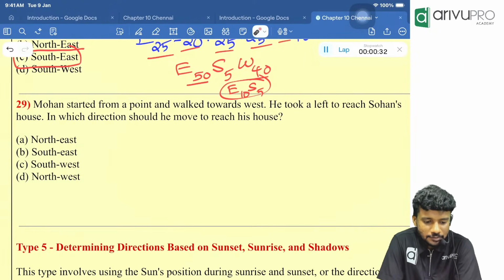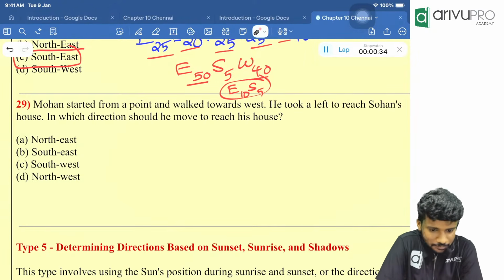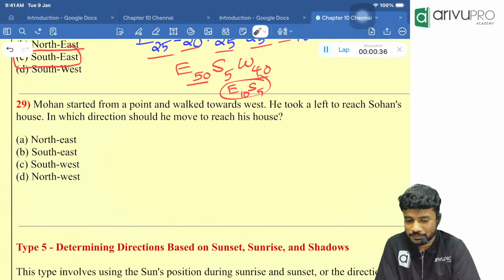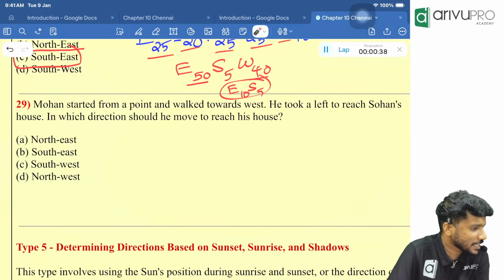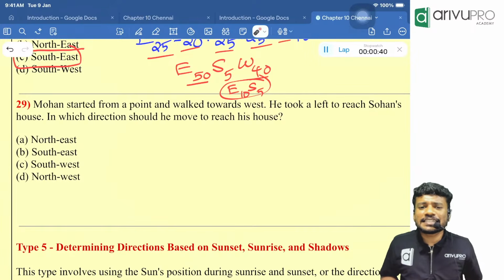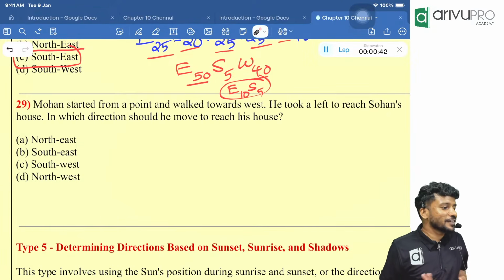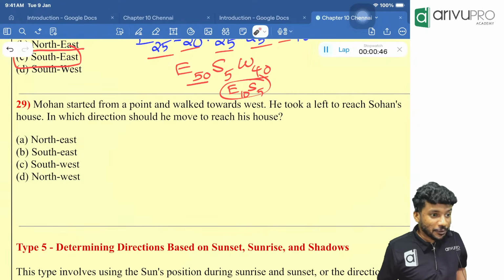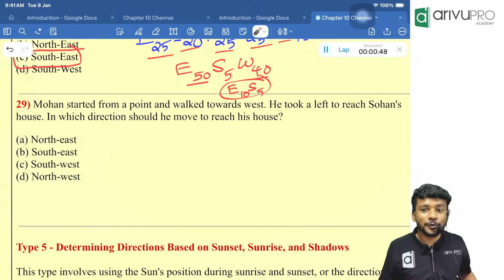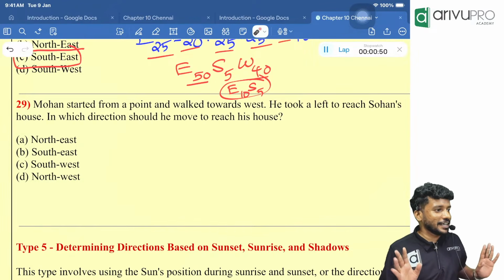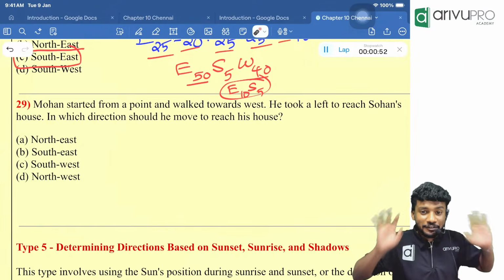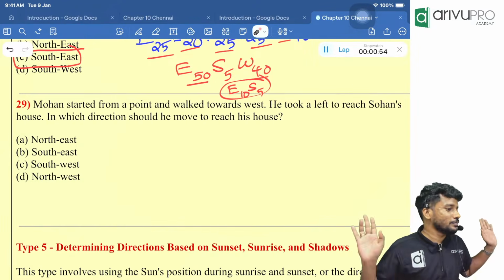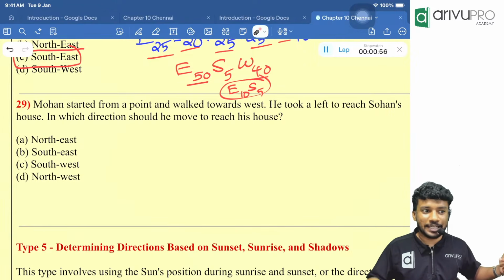Mohan started from a point and walked towards west. So he is going initially in which direction? West. Is the distance given? No. That means we need to draw. Nothing is given properly, so we need to draw. I think you are able to understand when to draw and when not to draw. Whenever things are given directly, you will automatically do it. Whenever things are not given directly, you will draw. That should be our approach for the examination.